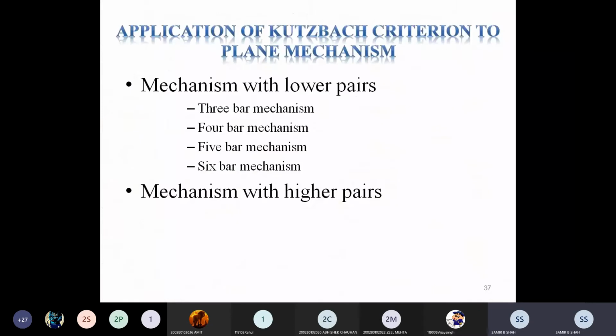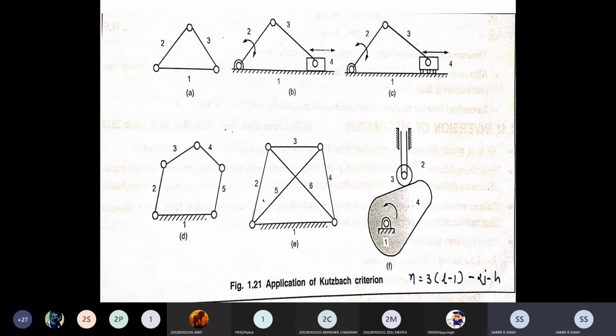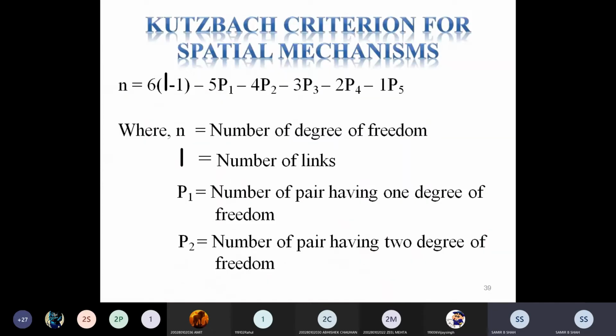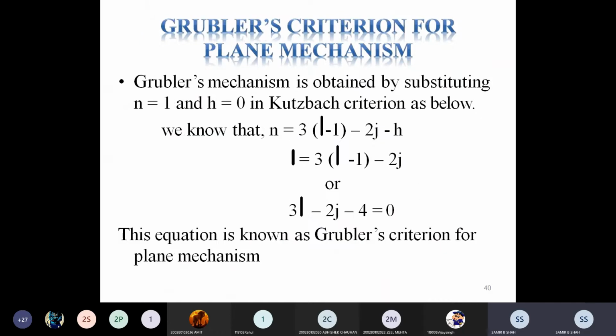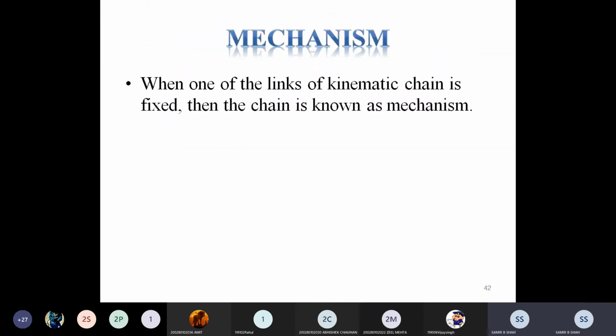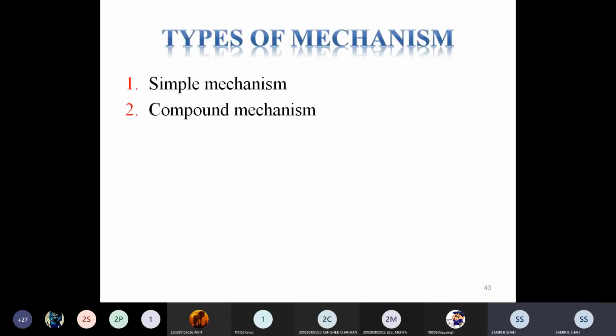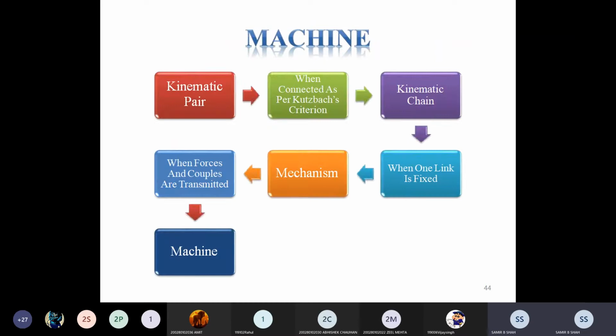And there are some applications of Grubler's criteria. It may be applied for the lower pair, and it may be applied for the higher pair. There are some examples that we discussed. In the same way, the difference between planar mechanism and spatial mechanism was discussed by me. So at the end, we considered that a machine can be manufactured in this way: 1, 2, 3, 4, 5, 6, and at the end we assemble the machine.